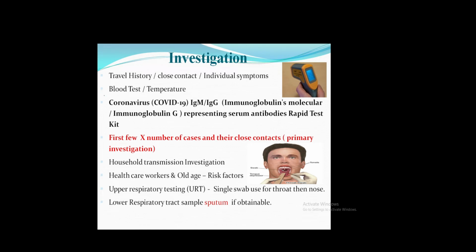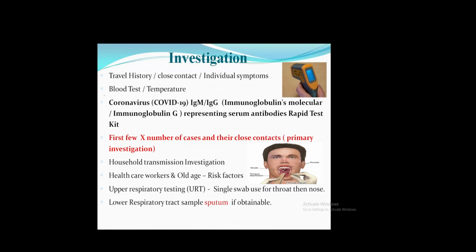In the investigation, they mainly find out the travel history, close contact with any person, and whether you visited an affected country or not. Next, individual symptoms can be seen. Next one is blood test. They do temperature checking of the patient to see if they are affected by corona or not.